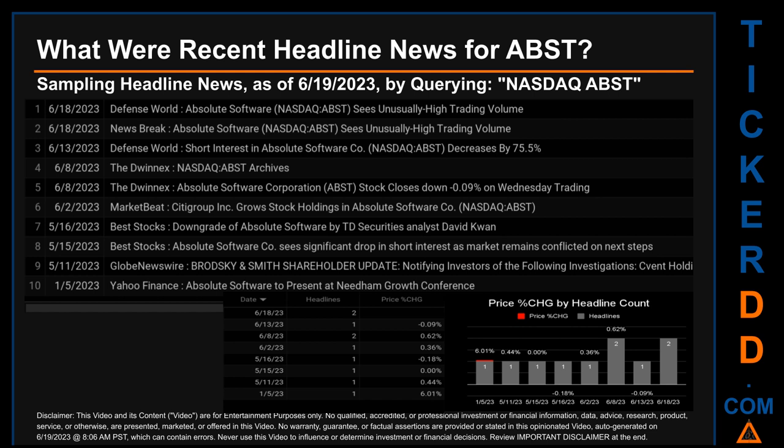The latest publication date was one of 2 days with the most found headlines. I have not yet received pricing data for that day, so cannot calculate the day's percentage change in price. The latest publication date of Sunday, June 18, 2023, was actually the day with the highest percentage change in price. It saw a price jump of 6.01%.